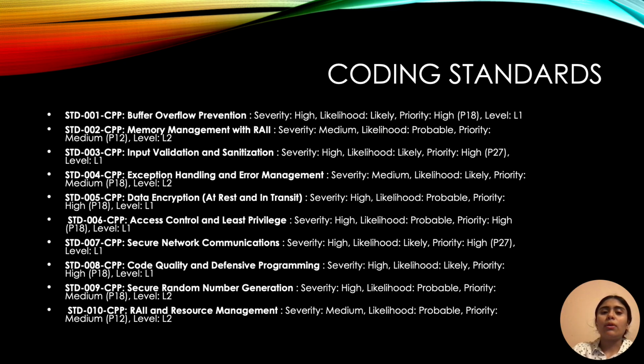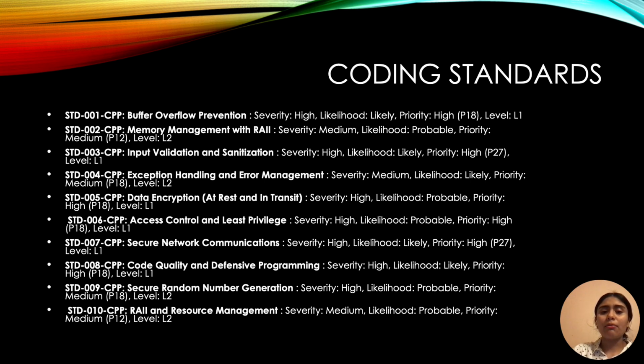Memory management with RAII is severity medium, likelihood probable, priority medium at P12. Input validation and sanitation is severity high, likelihood likely, priority high at P27. Exception handling and error management is severity medium, likelihood likely, priority medium at P18.